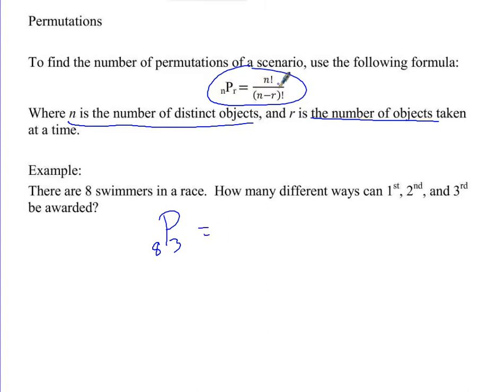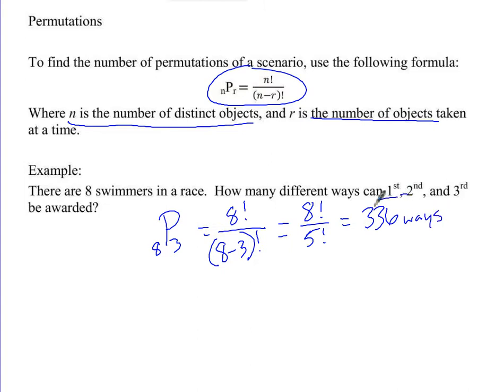It's n factorial, so 8 factorial, divided by, in parentheses, n, which is 8, minus r, which is 3, whatever that is, factorial. That's the setup for the number of permutations, the number of ways that this specific situation can happen. Then you can type that straight into your calculator, or you can simplify this denominator down. 8 factorial divided by 5 factorial. And what is 8 factorial divided by 5 factorial? 336 ways.